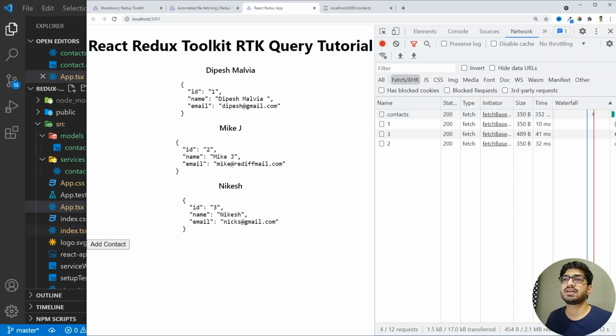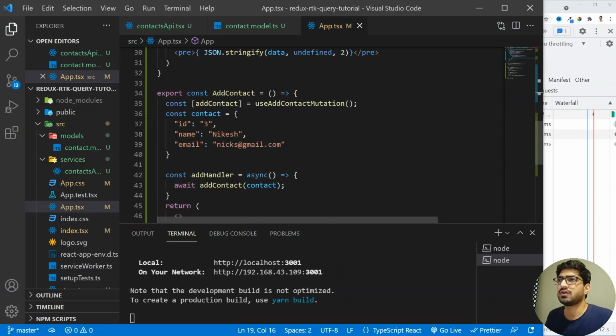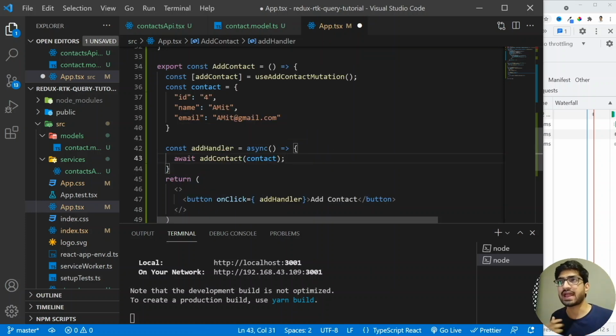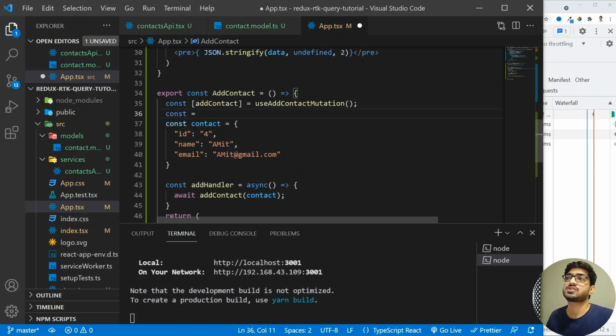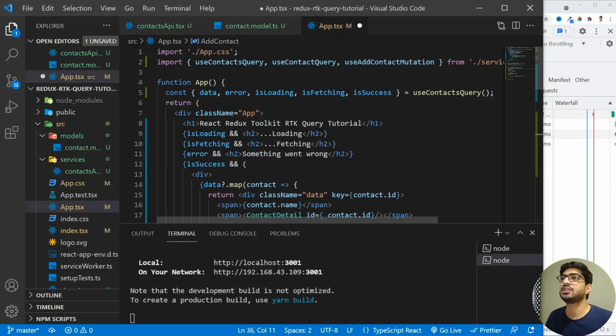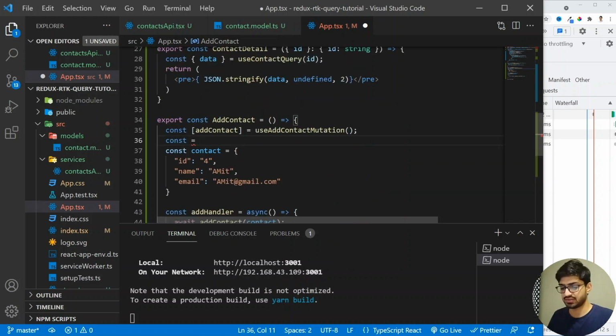So what we can do here is, if we go back, let me have a new contact. I'm going to change this to 4, and instead of Nikesh, I'm going to change this to Amit this time, and let me have an Amit here. And whenever my contact is added, I need to refresh my list. So to refresh the list, we can make use of a constant equals to. Whenever we want to fetch all the new contacts, we usually use the use contact query. So let me copy this, and I'm going to use it here.